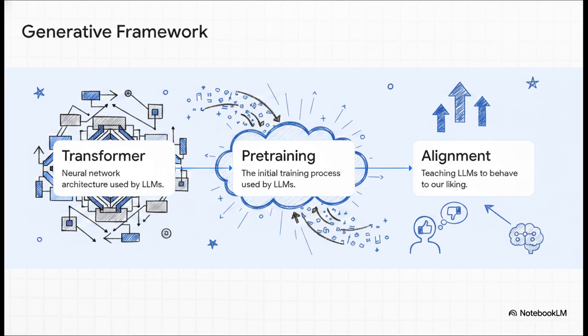Step 2 is language model pre-training. This is the initial heavy lifting phase where the model actually gains its raw intelligence. And finally, step 3 is the alignment process. That's where we explicitly teach the large language model, or LLM, how to actually behave in a way that's useful to us. Let's break these down one by one.